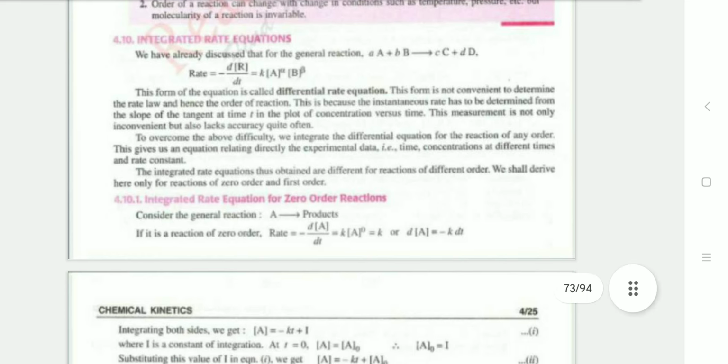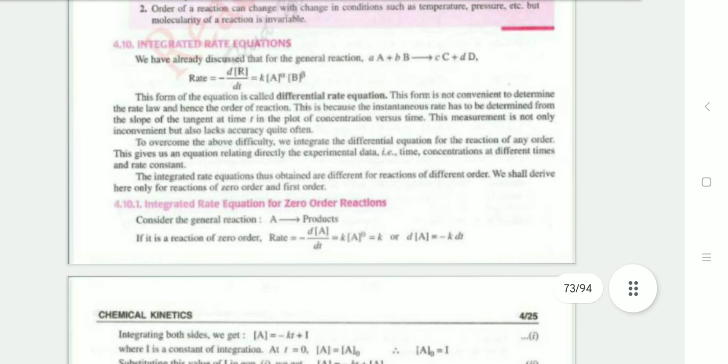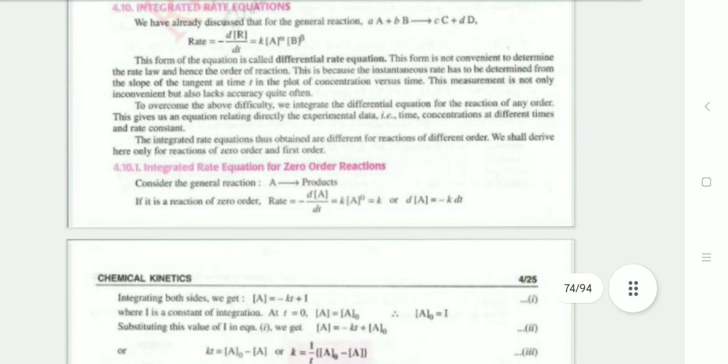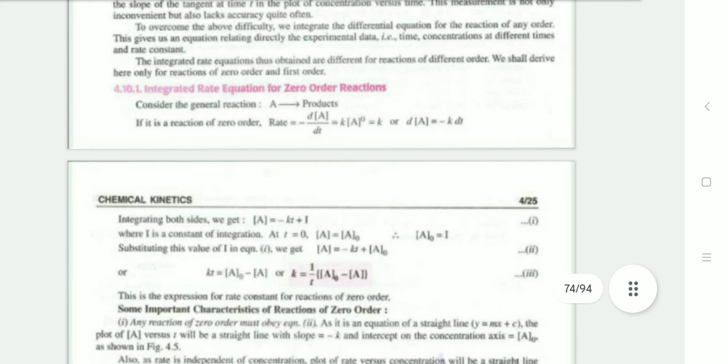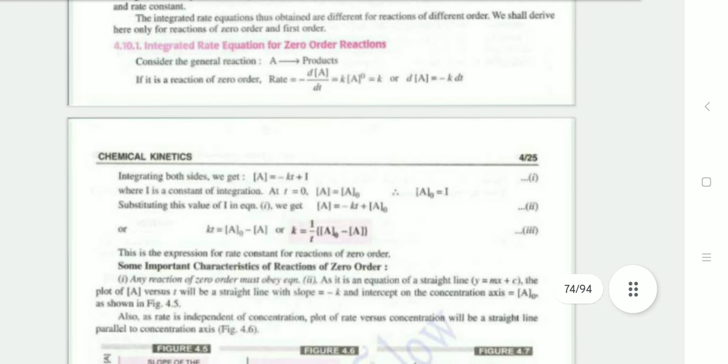Integrated rate equations have already been discussed. The general equation is alpha A plus beta B forms gamma C plus delta D, and its rate form is the differential rate equation. Integrated rate equation for zero order: this is the mathematical formulation, which gives kt equals [A]0 minus [A], or k equals 1 by t times ([A]0 minus [A]).